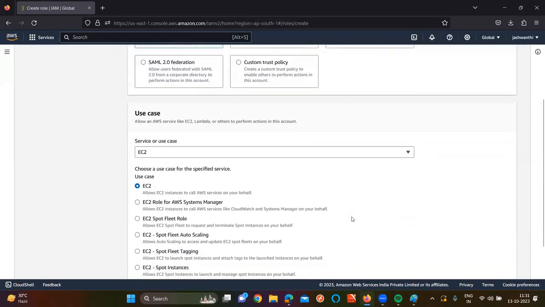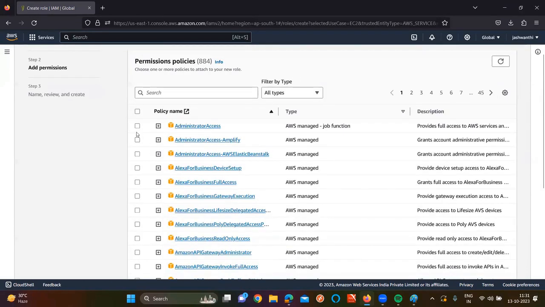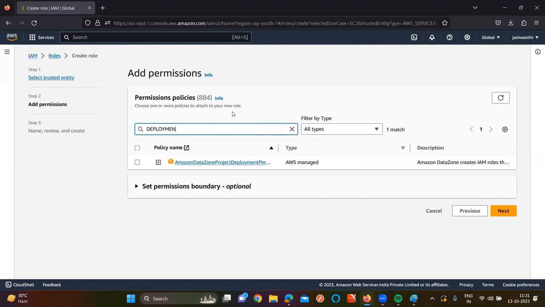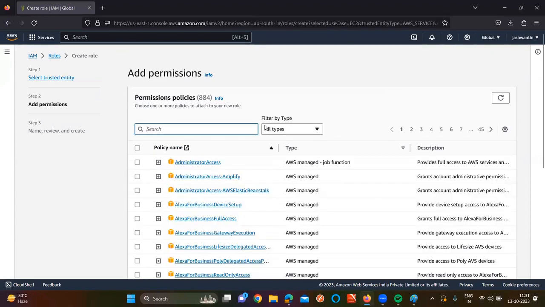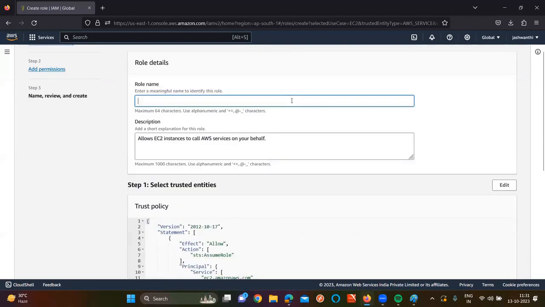See this one? Now here, click on next. For this role, I have given the administrator access. Which access? Or not administrator access. I have given the deployment activity access. One second, CodePipeline. For deployment, in AWS we have something called CodePipeline. Are you seeing CodePipeline full access? Click on next. Role name, for example, deployment role.